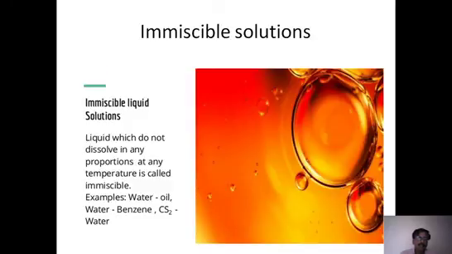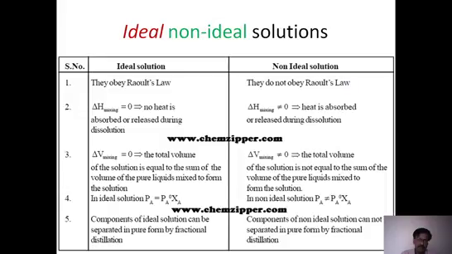That means they do not mix up at any time. For example, water with benzene, or oil compounds. Water is a polar compound, so with non-polar and polar, they do not mix up in any proportion. Even 1%, they do not mix up. CS2 and water are also good examples of immiscible liquid combinations. So they are called immiscible solutions.